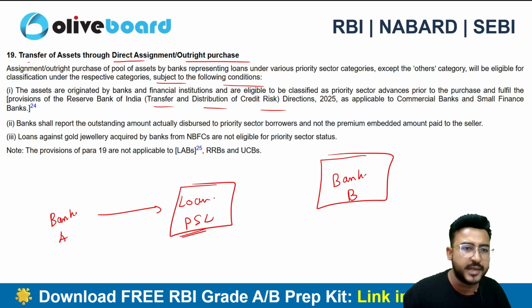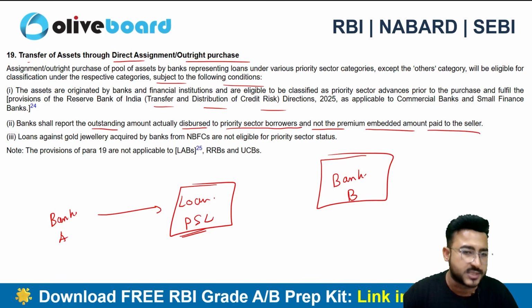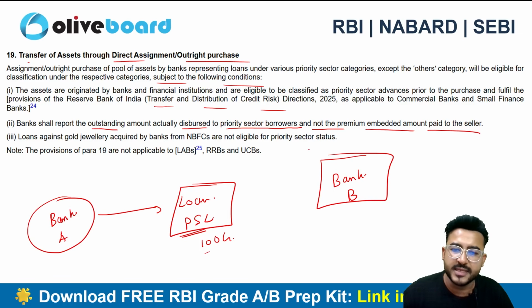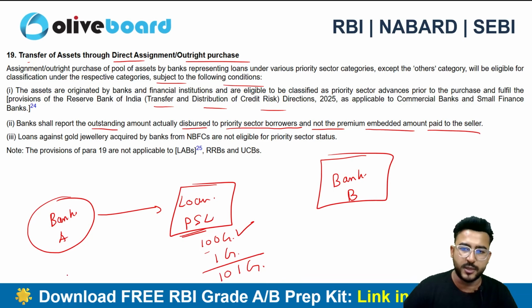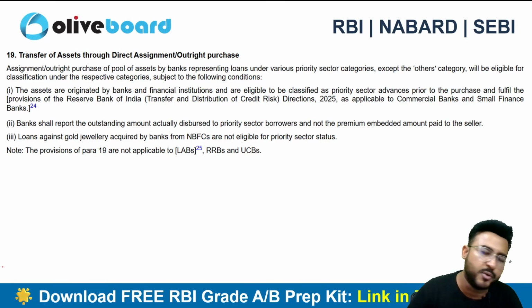Great, right? Then the bank shall report the outstanding amount actually disbursed to the PSL borrower and not the premium embedded amount paid to the seller. Look, the bank shall report the outstanding amount. Let's suppose the outstanding amount is 100 crore, and not the premium. Now for transferring, bank A has charged some premium of 1 crore rupees from bank B. So will it be 101 crore or 100 crore? For the PSL eligibility, it is only going to be 100 crore. So the premium amount will not be eligible. Only the outstanding amount will be eligible.